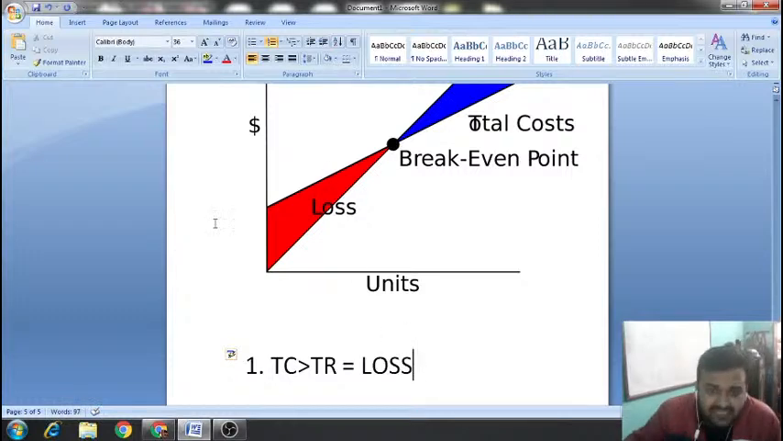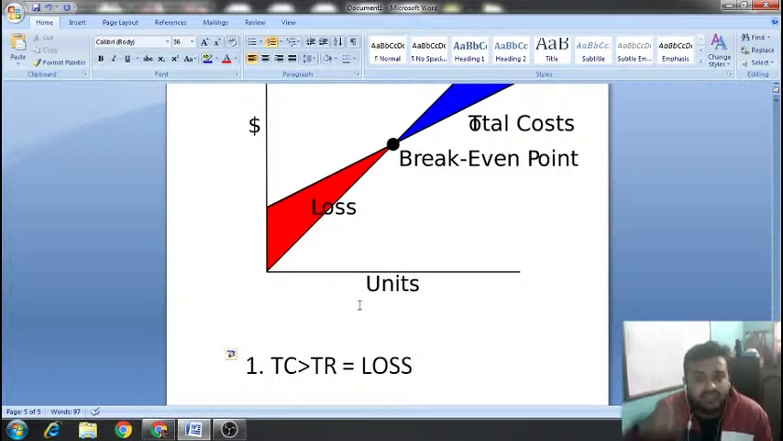So this red portion is your loss portion. Why? Because till now you haven't earned so much that your cost will be covered. You are still earning lesser. So this is the loss phase.